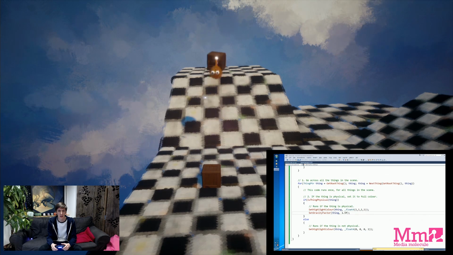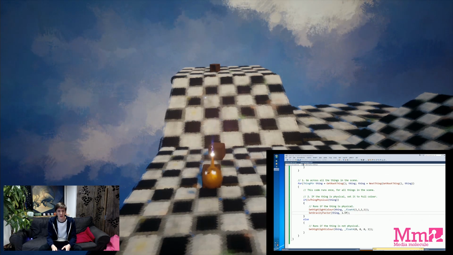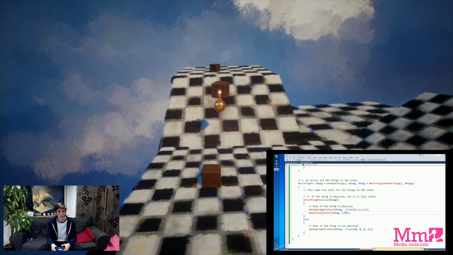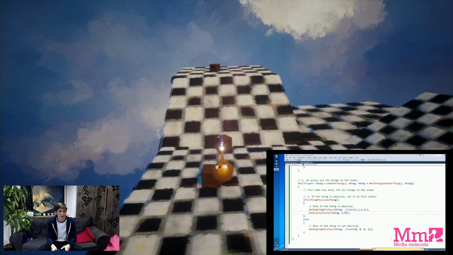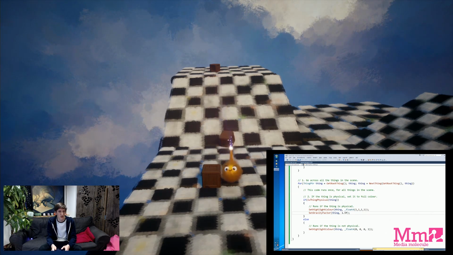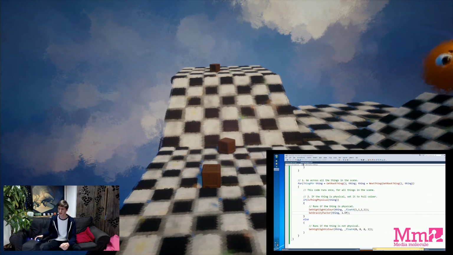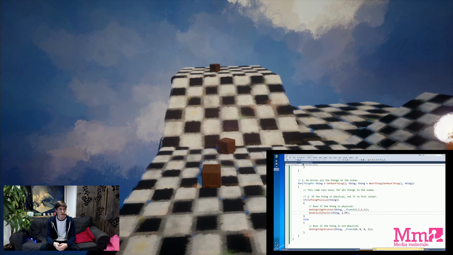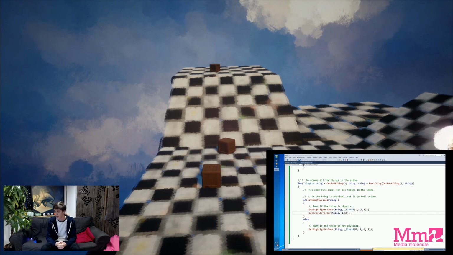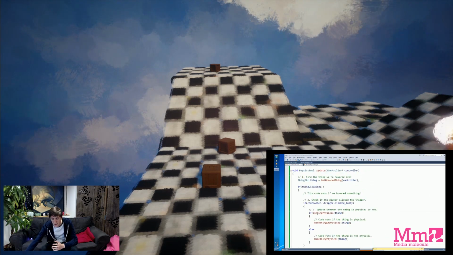If we grab things and let them go now, they fall a little bit faster. Not much faster, to be honest. So what we kind of want is the ability to update the gravity without constantly pushing changes, because that takes a small amount of time. Instead, we want to be able to quickly modify that.